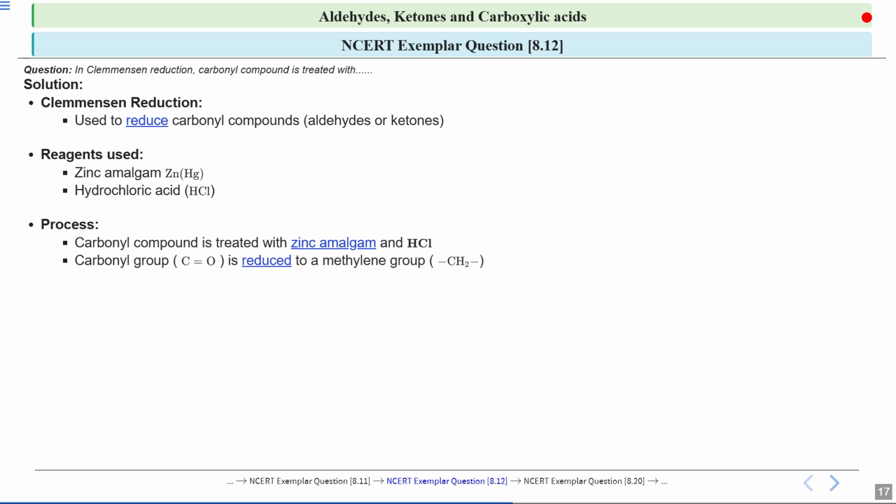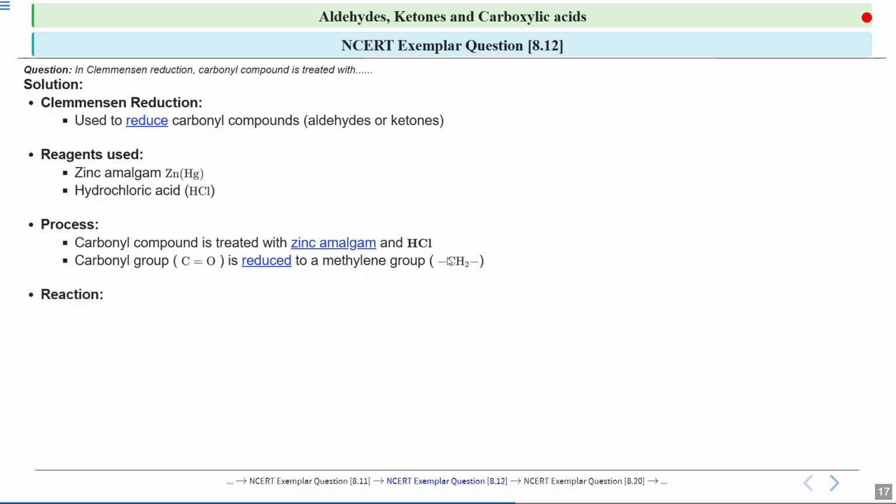So if you see over here, during the reaction the carbonyl group, which is the C=O group, is reduced to a methylene group, which is CH2. This means that the double bonded oxygen is removed and replaced by two hydrogens, changing the molecule from an aldehyde or ketone to a simple hydrocarbon.